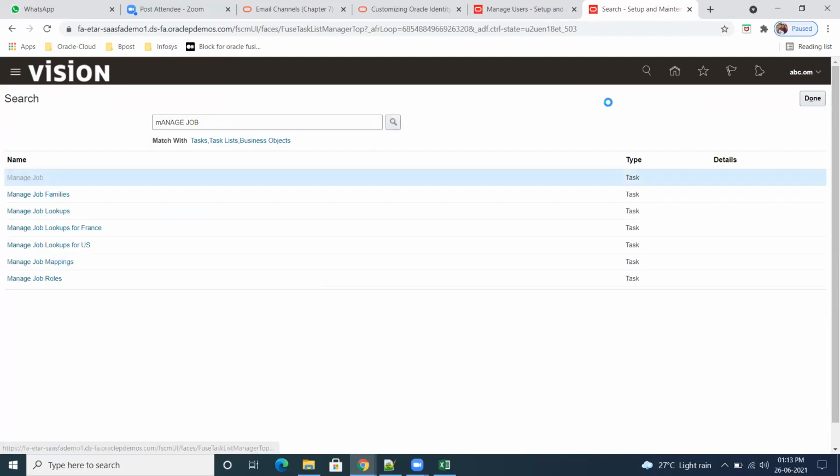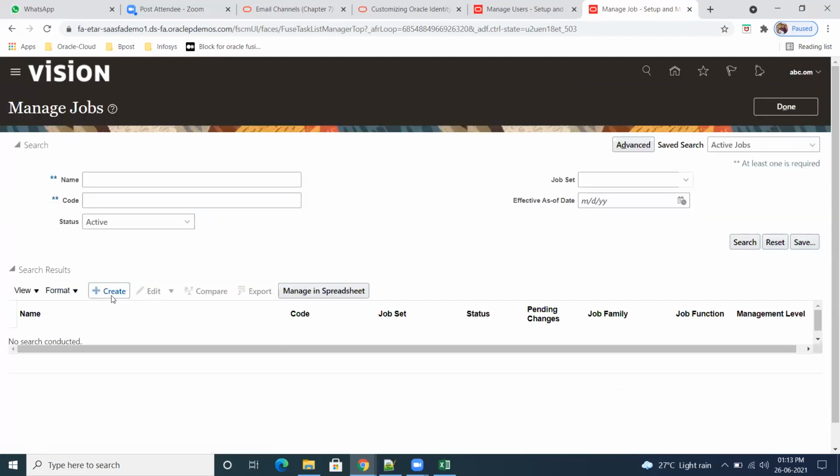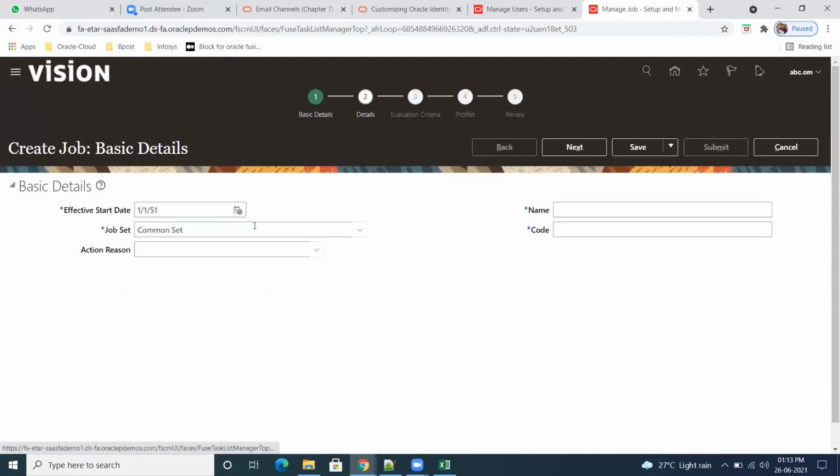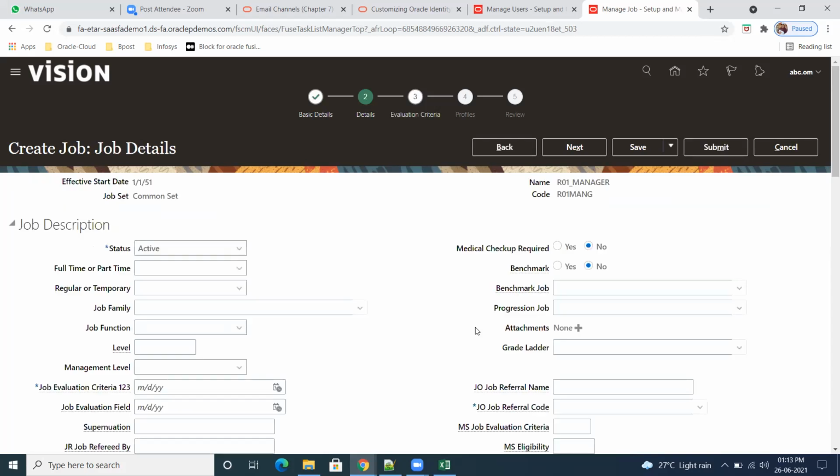So we'll create all these three. R01 manager. So code also R01 MENG. So go here. Level is 20.